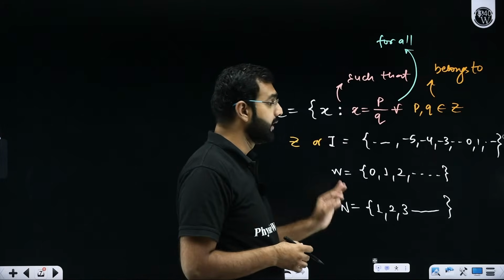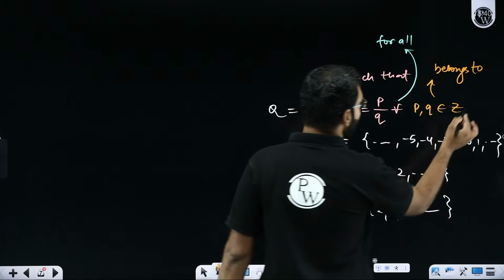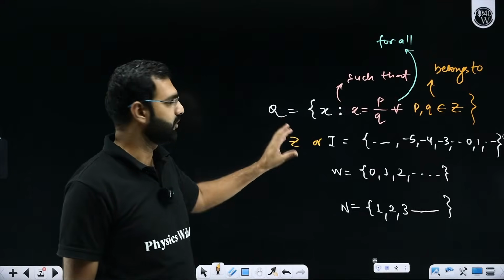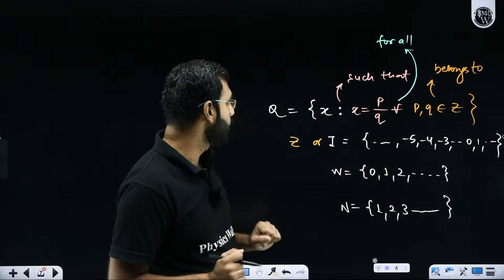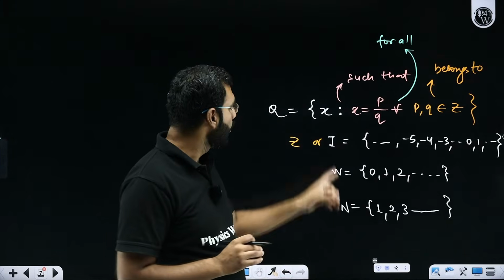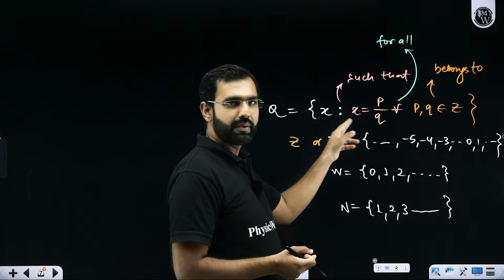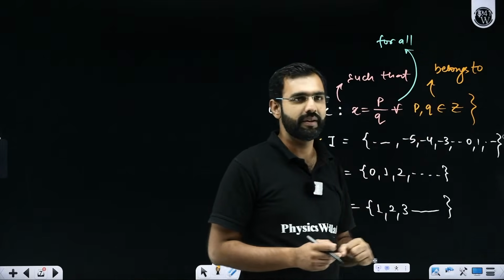So what I'm saying is that here, rational numbers are given by what? They are taking a very beautiful definition here. That set of rational numbers, in this set builder form, I have written it. What did I write? I wrote that Q, which means the set of rational numbers, will contain elements x such that x will be a number of p by q form, where p and q are going to be integers.